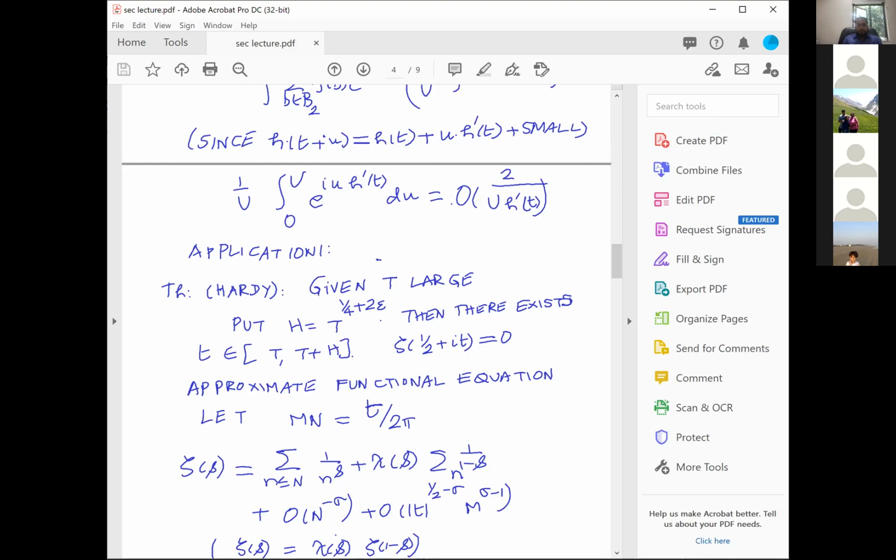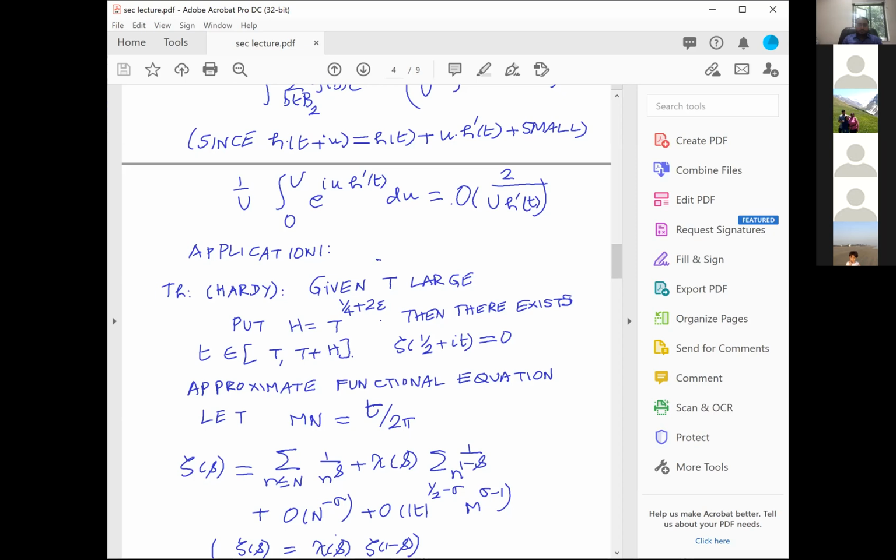In particular, unlike Hardy's approximation, there is a disadvantage, as I have always been telling, that this MN is not of the order t over 2 pi, but exactly t over 2 pi.